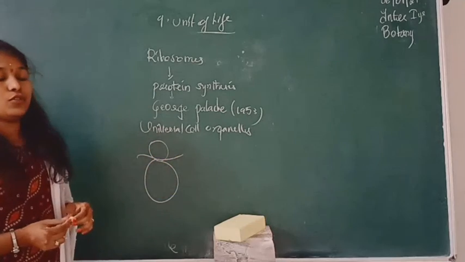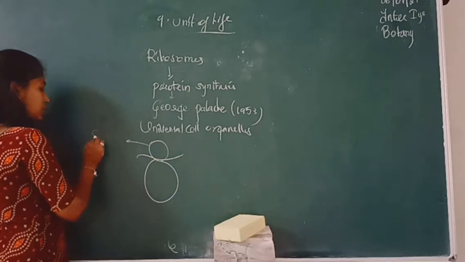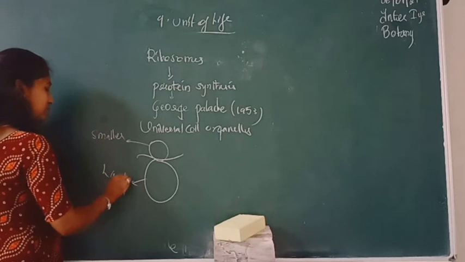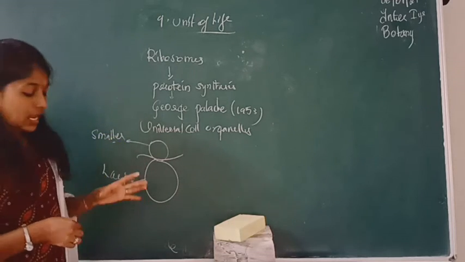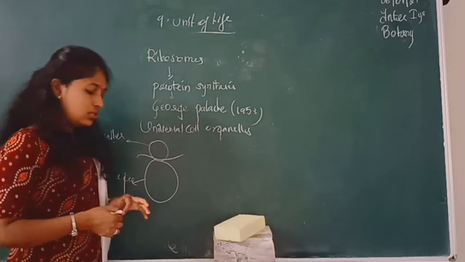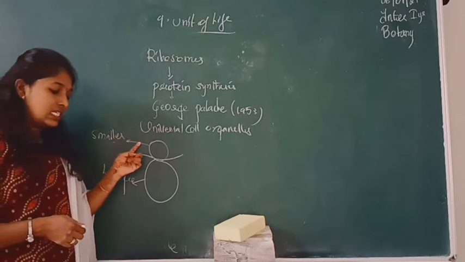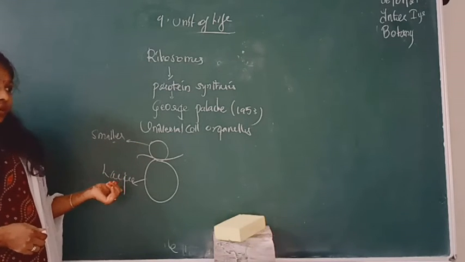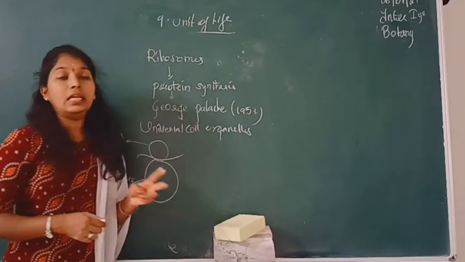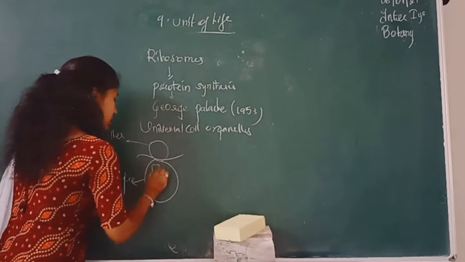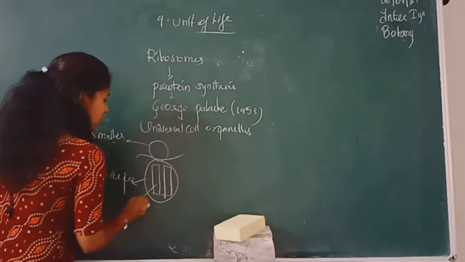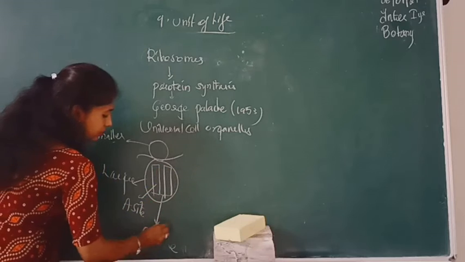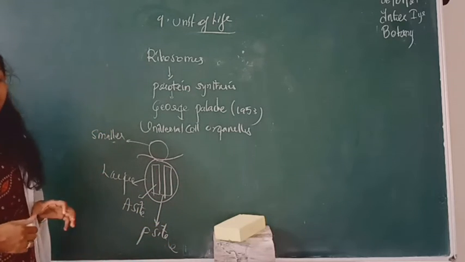Ribosome structure consists of two types of units. One is a smaller subunit, and the other is a larger subunit. So two subunits are there. The larger subunit bears two sites. One site is called the A site, and the other site is called the P site.